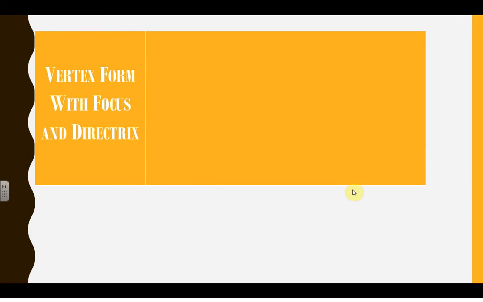Vertex form with focus and directrix is this. Now, this looks a little different, but you basically just need to remember 1 over 4p. Everything else is the same as what we've been doing. This is the new thing: 1 over 4p, because that p value is what gives you the distance between your vertex and your focus and your vertex and your directrix. It's all about the p. So basically, whatever number's out here, you set it equal to 1 over 4p and you solve for p.